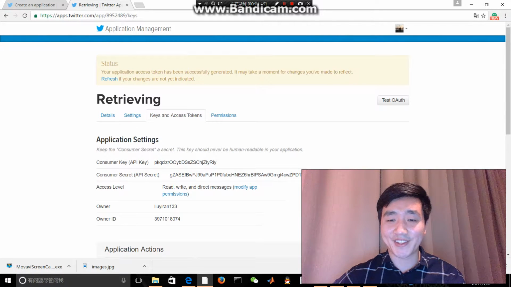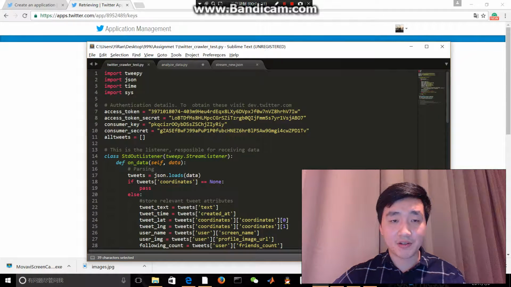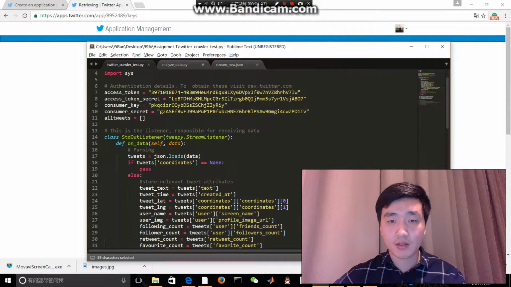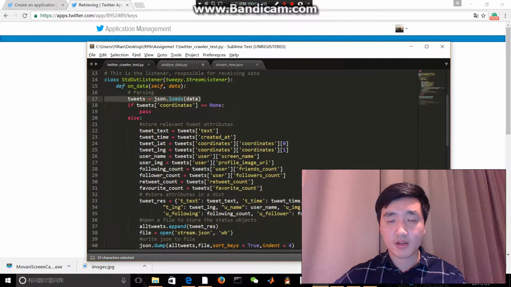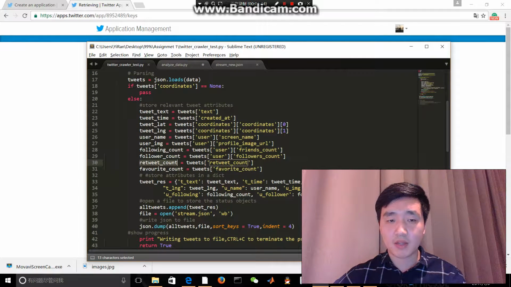And now everything is ready. Let's start crawling. My code is here. This is the basic information, and this can be used to crawl data. However, I don't need all the data for each tweet. I only need the basic ones like tweet text, tweet time, tweet latitude, tweet longitude, following count, follower count, and retweet count, and so on.